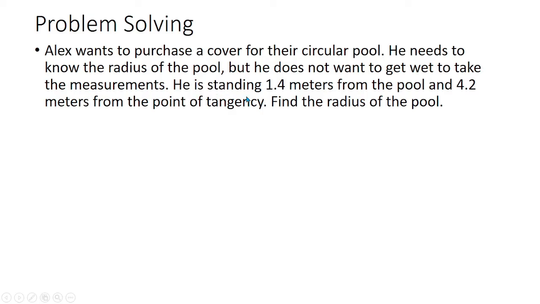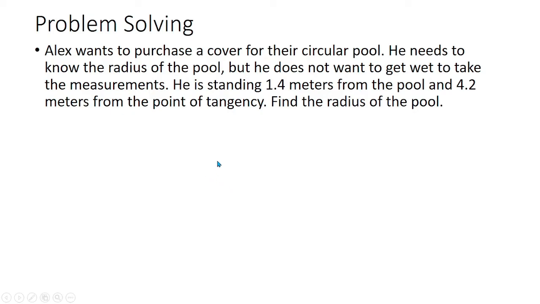He is standing 1.4 meters from the pool and 4.2 meters from the point of tangent C. Find the radius of the pool. So, ang missing po ay radius of the pool. That means that one segment will be coming from the center to a point outside the circle.